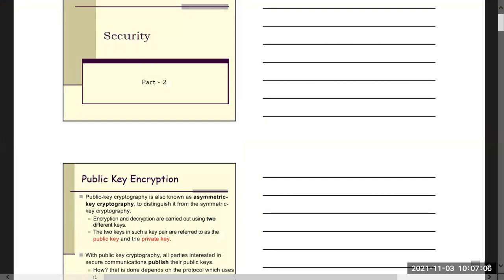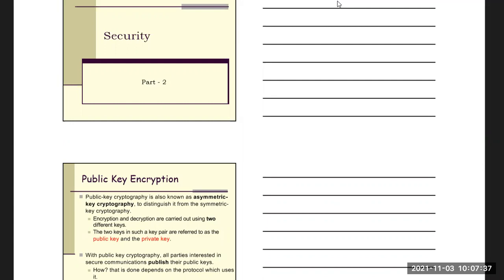Now, in cryptography, we have one, public key encryption, and another, private key encryption. These are the two types. So what is public key cryptography? Public key cryptography is also known as asymmetric key cryptography. Now, what does asymmetric mean? Asymmetric means two keys.